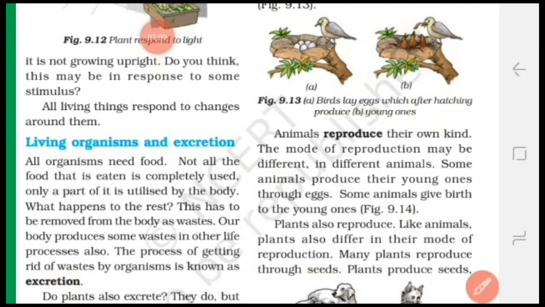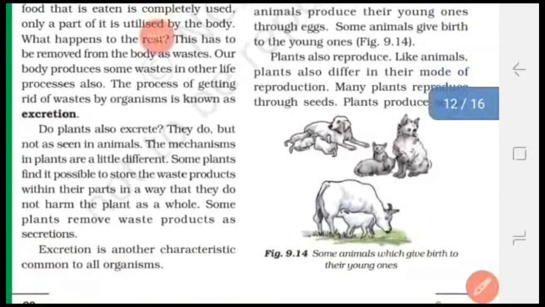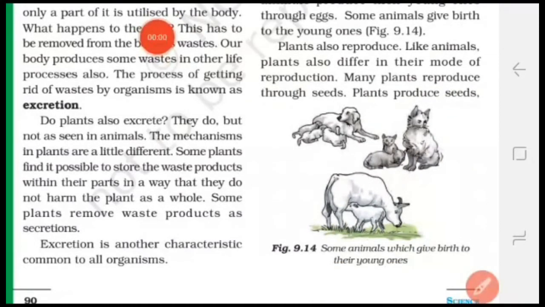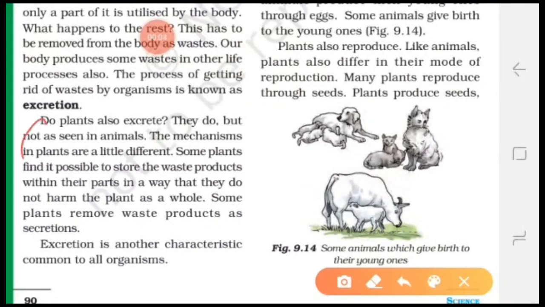Next question is, do plants also excrete? Means waste is also produced in the plant body. Yes, plants also produce waste. But the mechanism in plants is a little different. Let us understand it. In some plants, the waste products are stored within the plant's body. These waste products are not harmful to the plant's body.